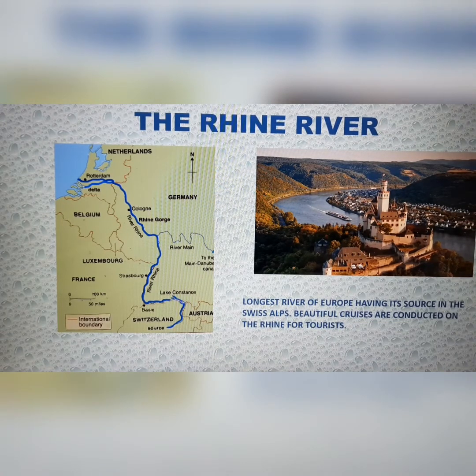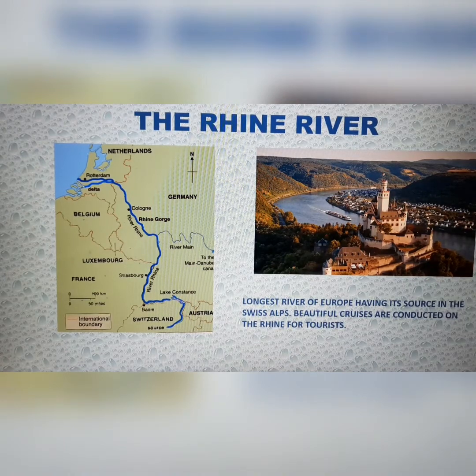Because of its pristine location and pristine beauty and locational advantage, there are many cruise ships that travel on rivers like the Rhine and the Nile. So it gives the tourism industry a boost. Can you see the beautiful castle in this picture? It sort of resembles the Disney logo that we see before our favorite animation films begin.